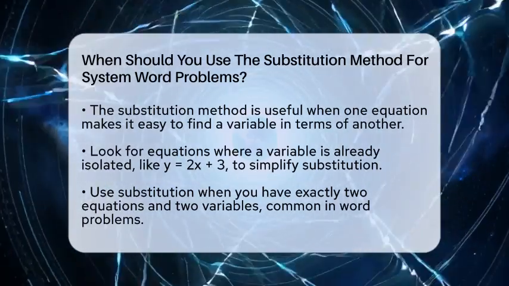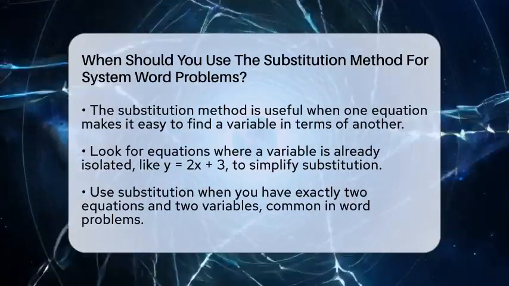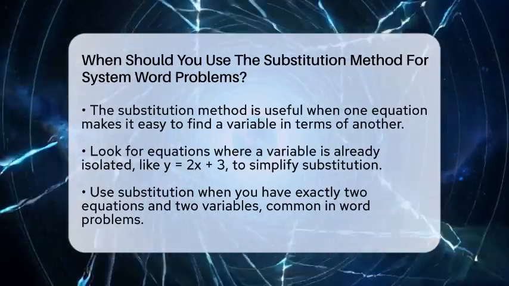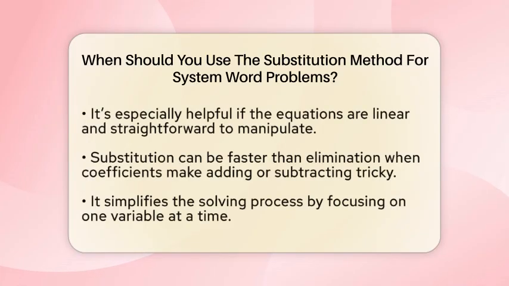You should consider using substitution when one of your equations is already solved for a variable or can be quickly rearranged to be so. For example, if you have an equation like y equals 5 minus x, it's ready to go. You can plug that into the other equation without any extra steps. This way, you only need to work with one variable at a time, which keeps things straightforward.